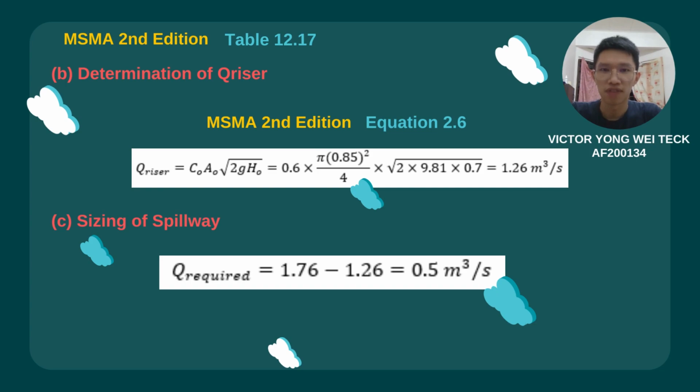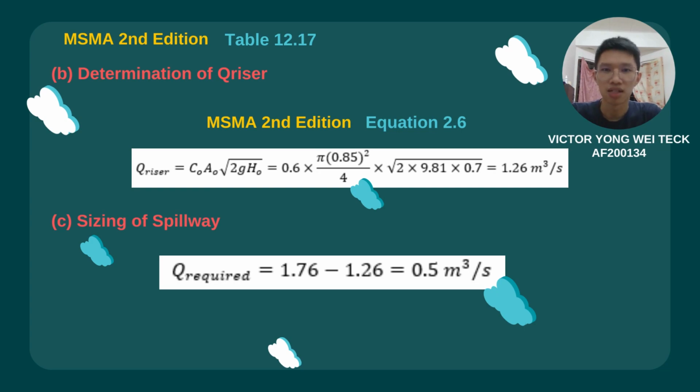The flow rate of the riser, Q riser, is equal to C0 A0 square root of 2g H0. The diameter of the riser is assumed as 0.85 meter and the head is assumed as 0.7 meter. The Q riser that we calculated is 1.26 meter cube per second.